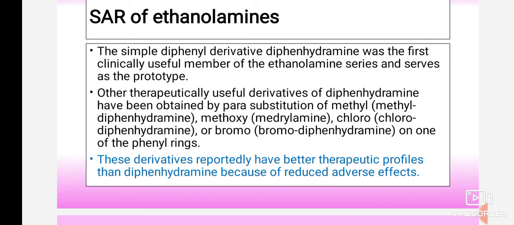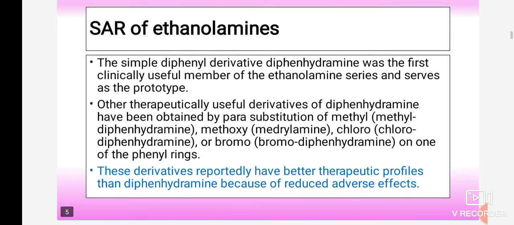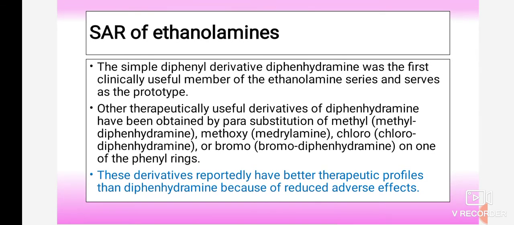They may ask you what is the name of the drug if they have obtained it by para substitution of methyl, methoxy, chloro or bromo group. So keep in mind the name of the drug after substitution of the specific group. If there is a substitution with a bromo group, then the new drug is bromodiphenhydramine. If a chloro group is substituted, then chlorodiphenhydramine.